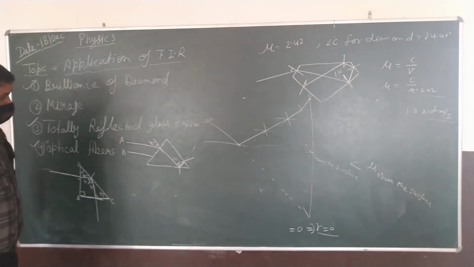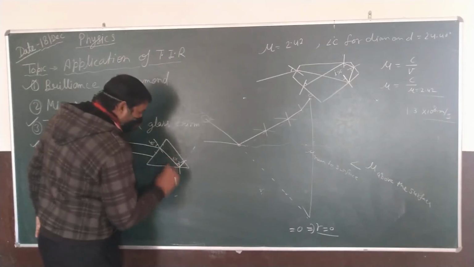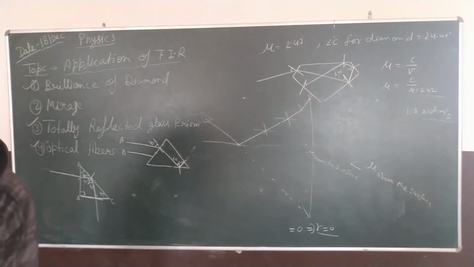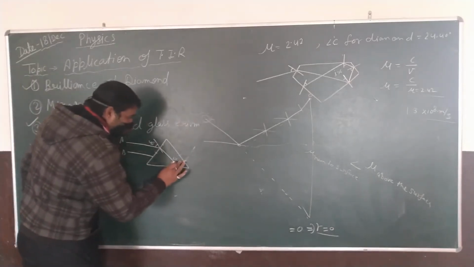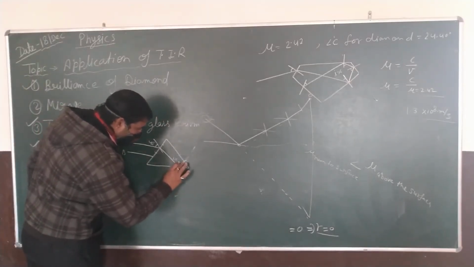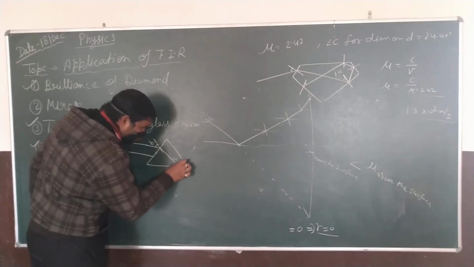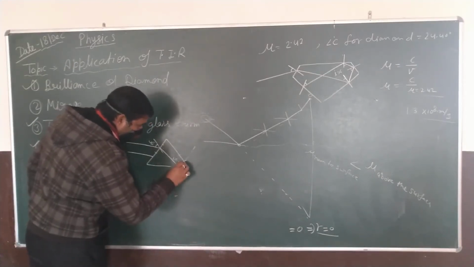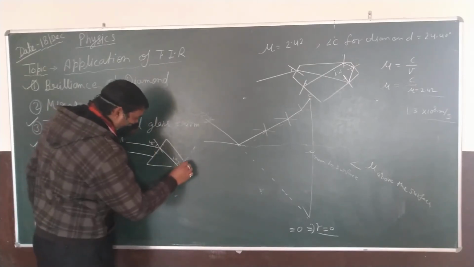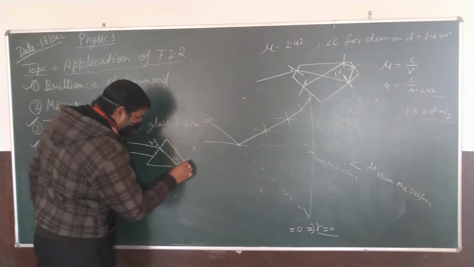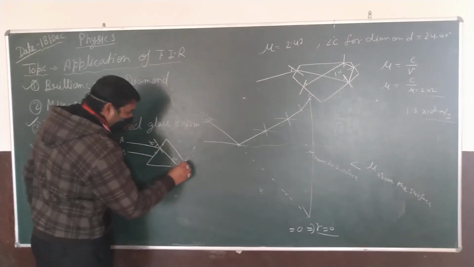Okay, from here, this is the direction of normal and the light moves here. Then